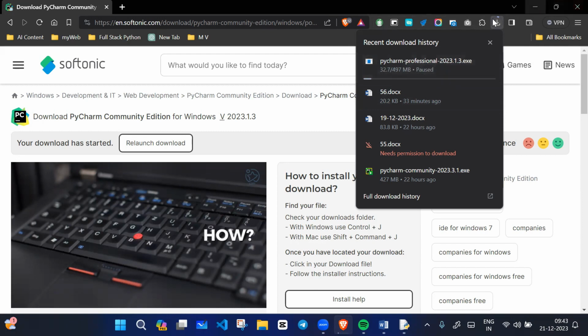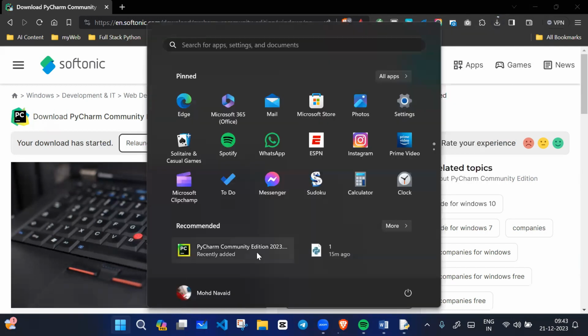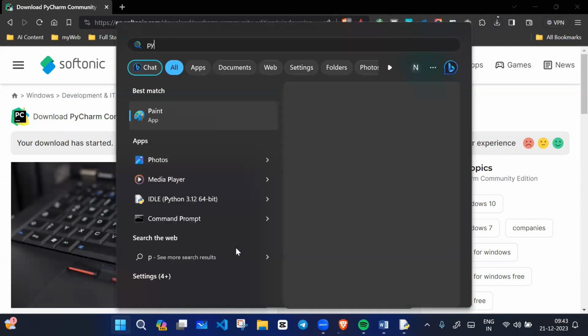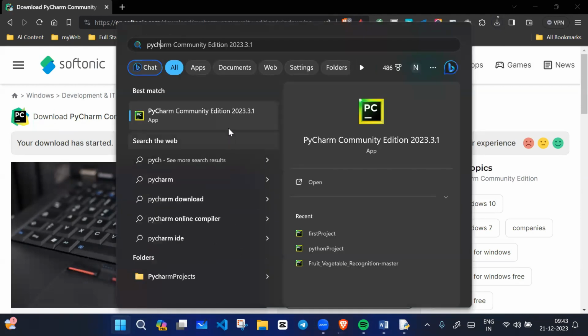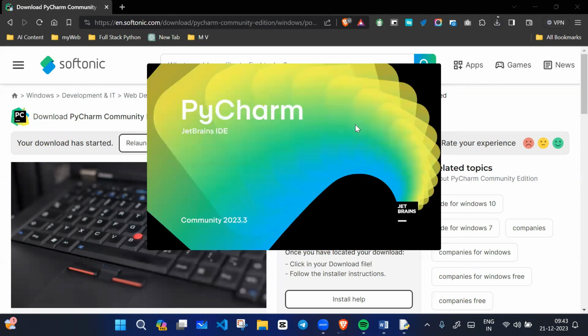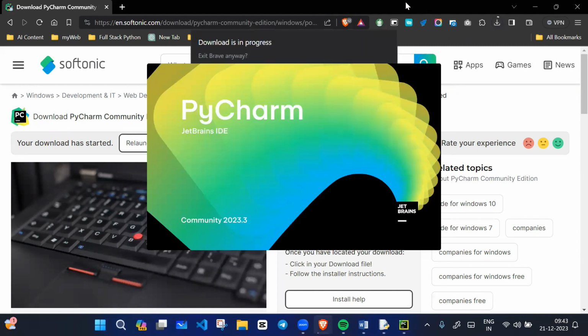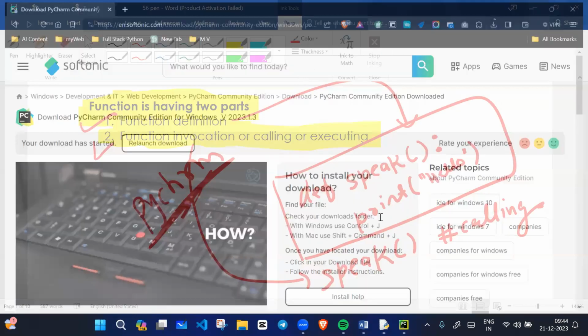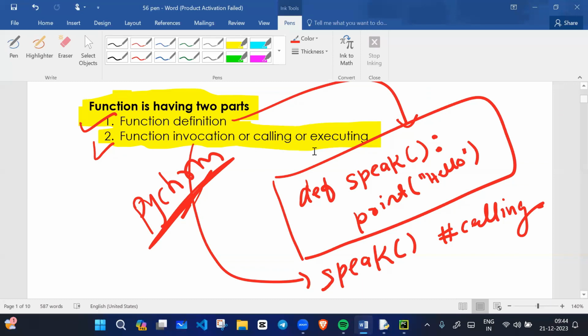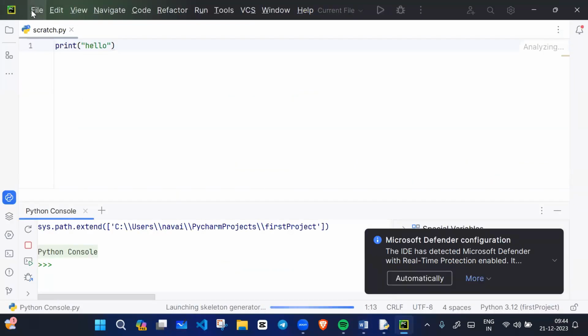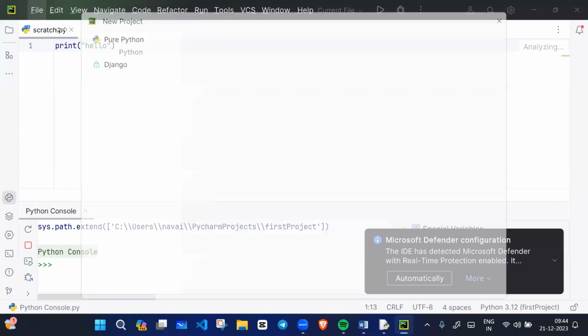Once you successfully download, you can install PyCharm, and you will see it here. You can search for PyCharm. Community Edition 2023.3.1 is the version of my PyCharm. I will open it, and you will see this interface when it opens. You can start a new project as well, if you want.